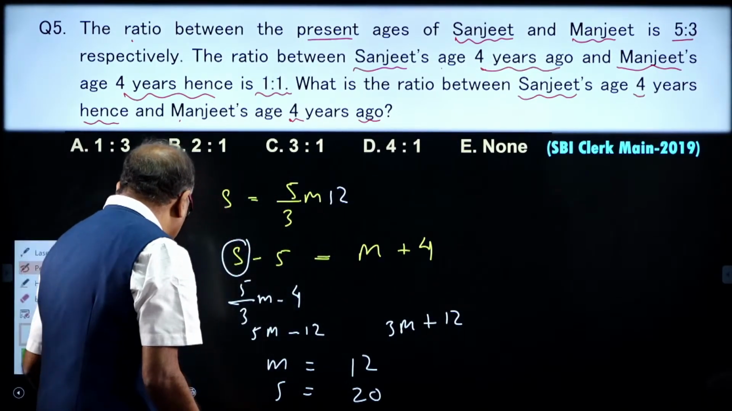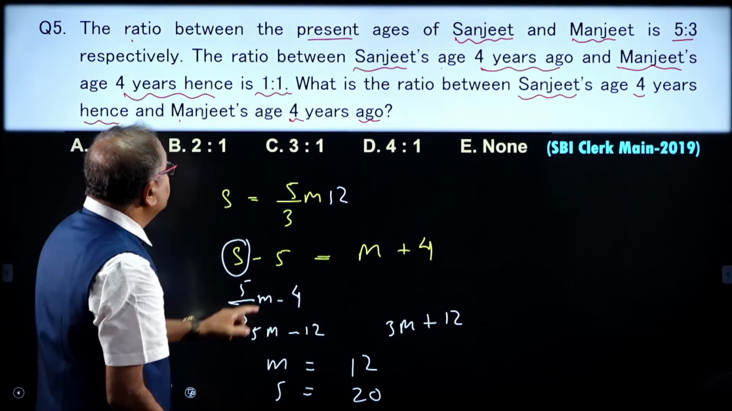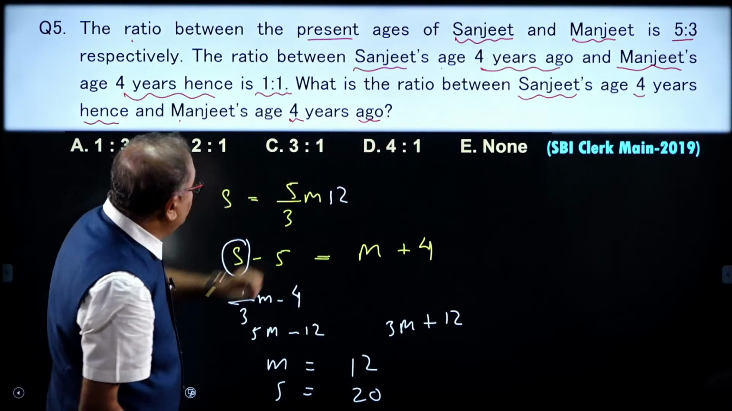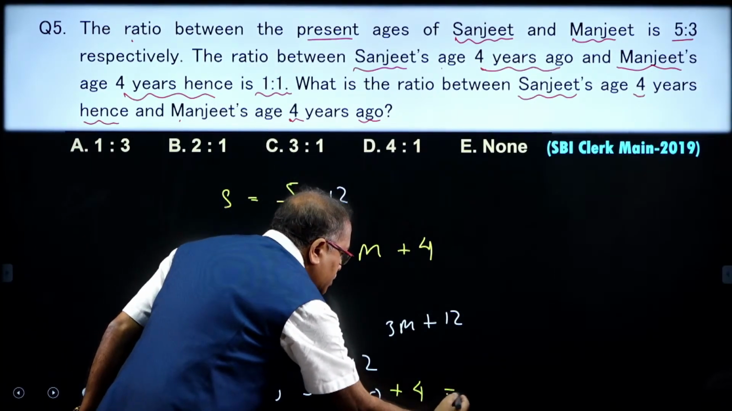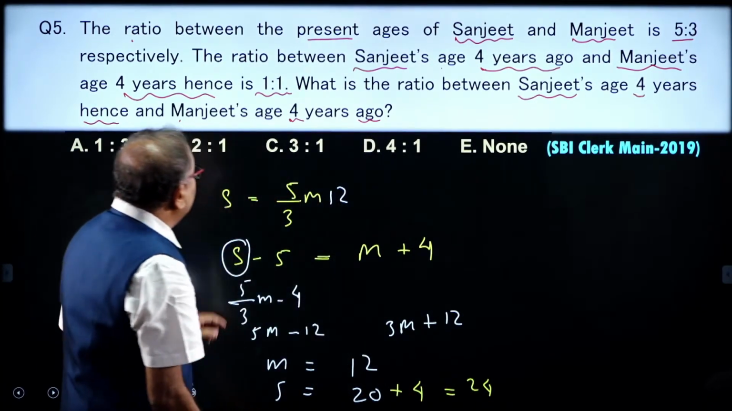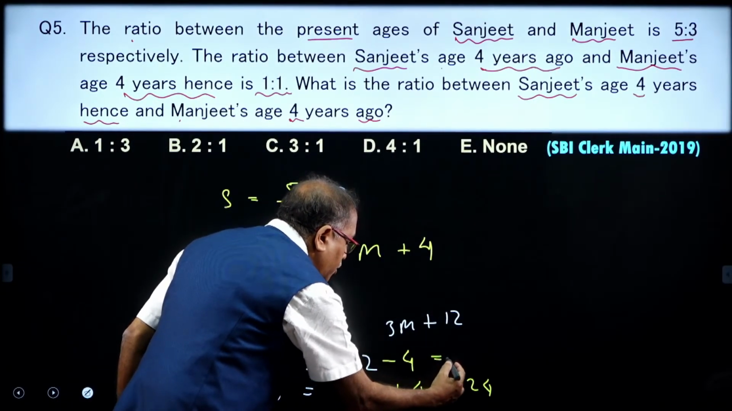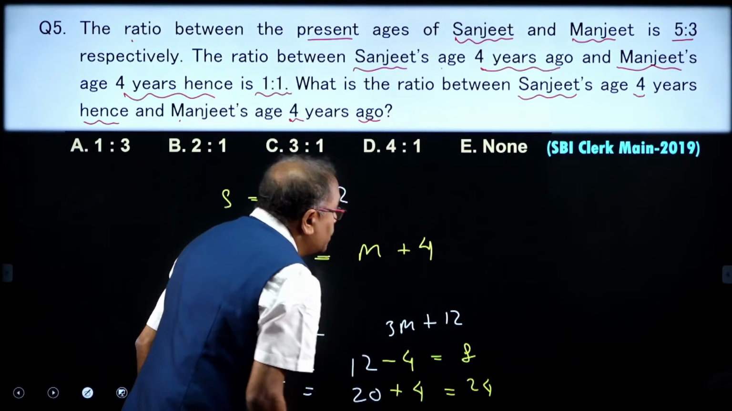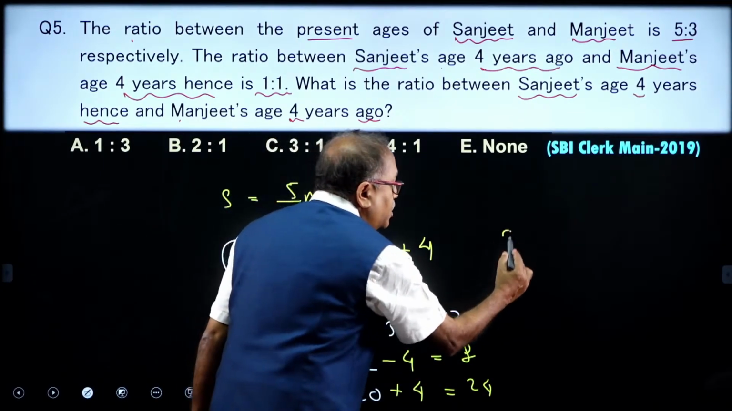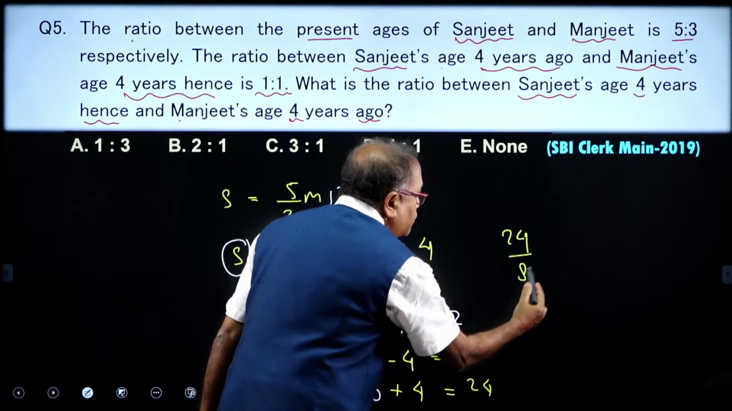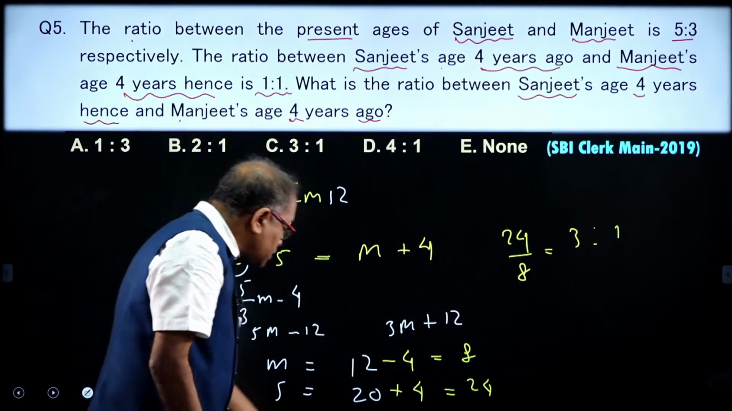Now, place the required changes. What are the changes needed? For S 4 years hence, add 4 to S, that is 24, and for M 4 years ago, subtract 4. Now, you are getting 8 over here. So, you need 24/8. What is 24/8, which is nothing but 3:1? That is your answer.